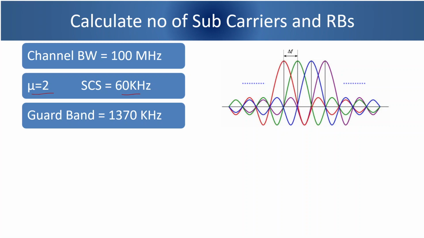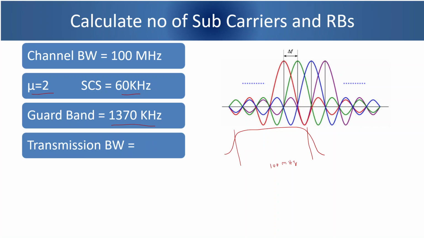From 3GPP specification, we also know that the operator has to leave certain guard band on both sides of the channel bandwidth. So for example, if this is the total channel bandwidth given 100 MHz, then operator needs to leave some part of this channel bandwidth, that is 1370 kHz on both sides. So now we have to calculate how many subcarriers he can drive from the 100 MHz channel bandwidth and how many RBs will be possible.